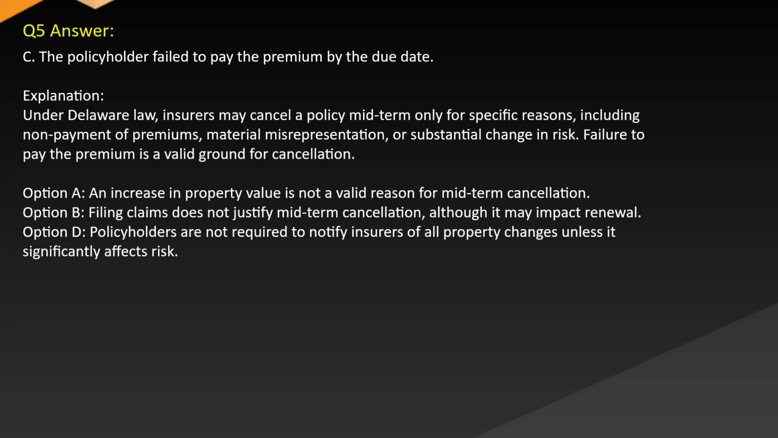Option A. An increase in property value is not a valid reason for midterm cancellation. Option B. Filing claims does not justify midterm cancellation, although it may impact renewal. Option D. Policyholders are not required to notify insurers of all property changes unless it significantly affects risk.